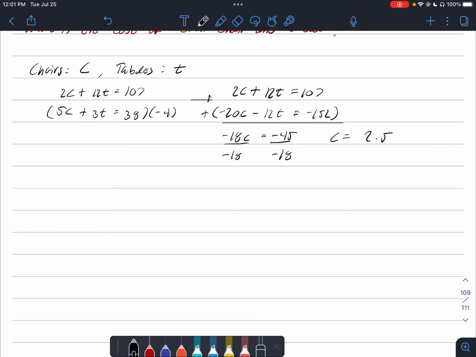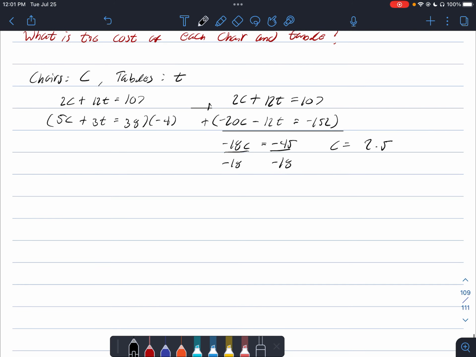Another thing to remember here, since we're dealing with negative signs, is a good time to talk about this. If you're talking about a price of something, you should never get back a negative number. So let's say you had forgotten one of these negative signs and ended up with the chair costing -$2.50. They're not going to give you $2.50 to take the chair. You're going to have to give them $2.50 to take the chair. So again, just make sure that your answer makes sense given the situation. Okay, so a chair is going to cost $2.50.